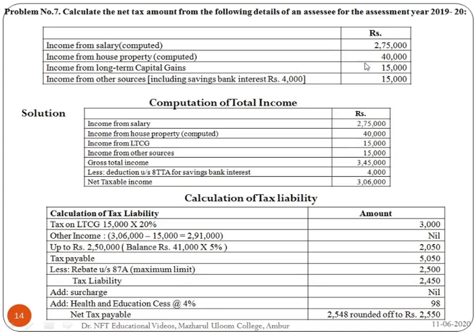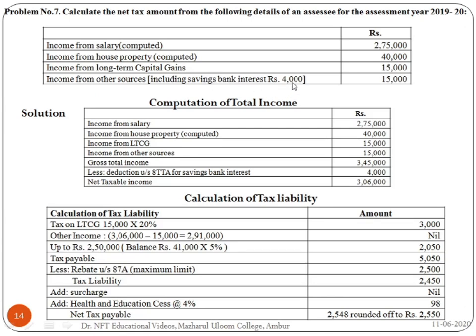Income from long term capital gains is 15,000, and income from other sources including savings bank interest is 15,000. So first we will add all the items to get the gross total income: 2,75,000, 40,000, 15,000 and 15,000.